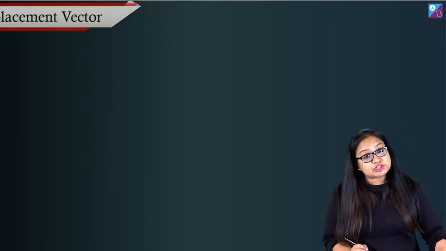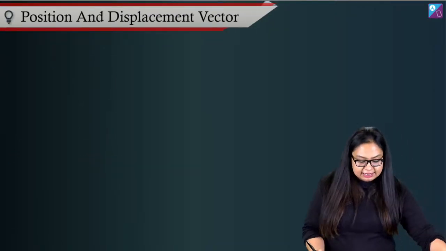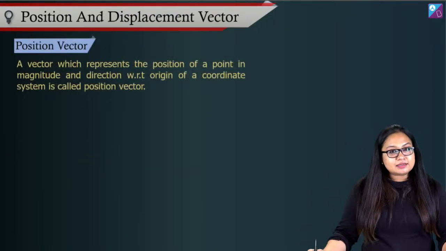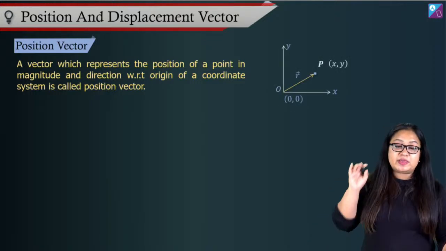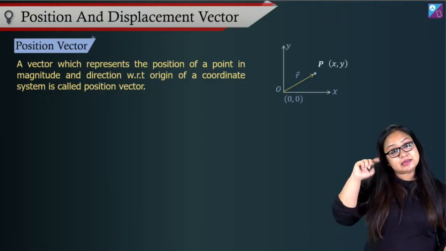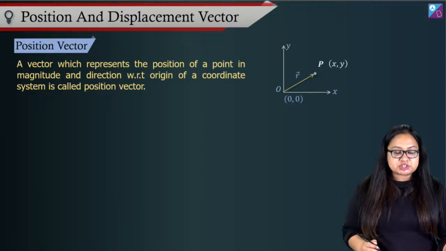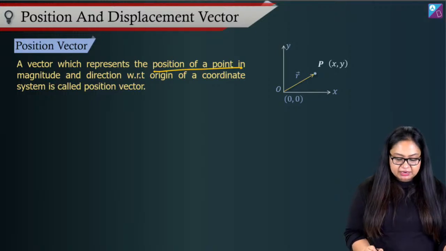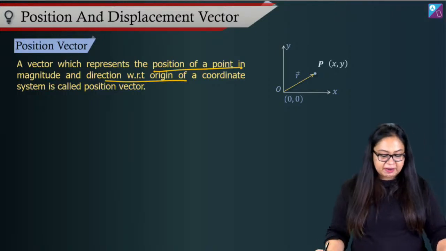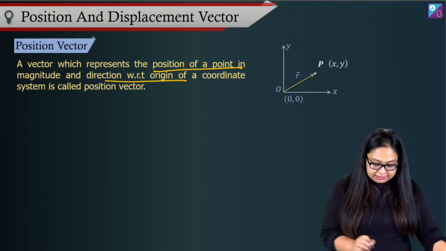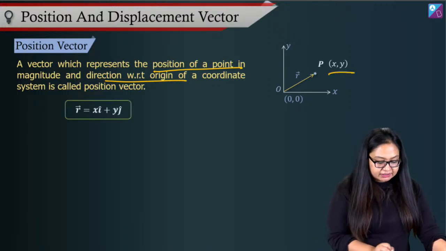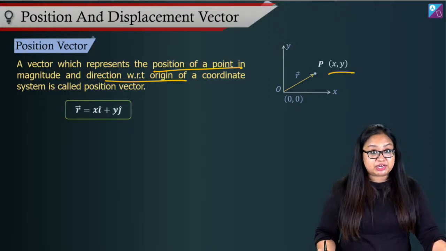Let's look at position and displacement vector and see now. Here, this is a very quick recap for you because we have done what position vector is in the previous session, right? So what is position vector? A vector that represents position of a particle in magnitude and direction with respect to origin of a coordinate system. Here, you can see that our vector is x i cap plus y j cap.